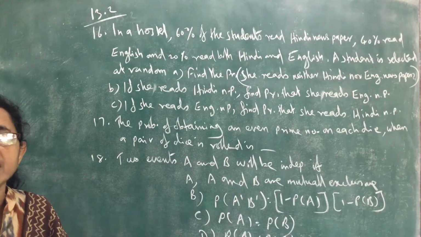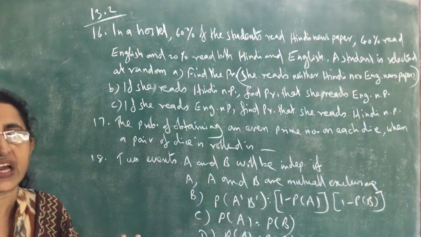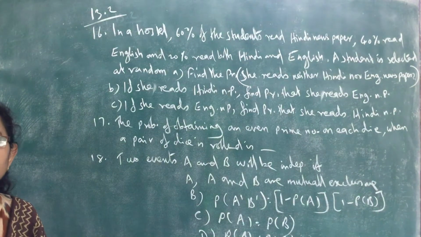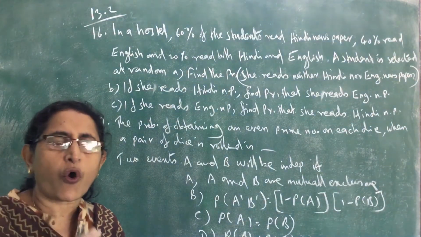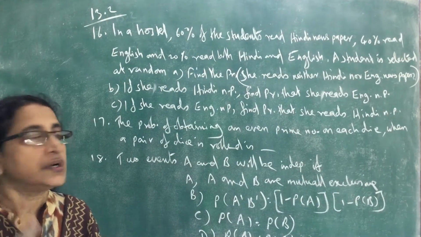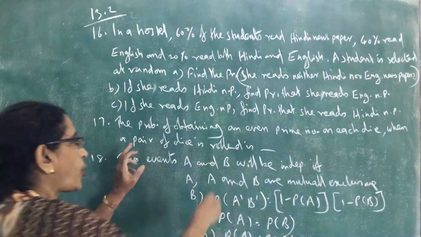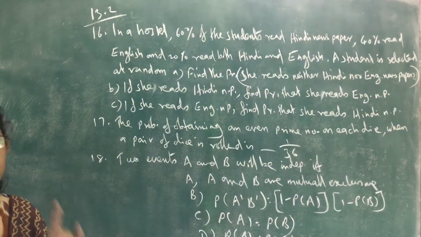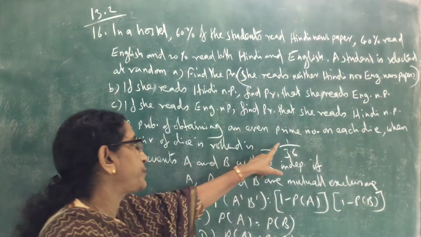What is even prime number? There is only one even prime number, that is 2. So we want to get 2 on both the dice. How many cases are there in 36 sample points? That means only (2,2). Only one sample point is favorable to this event. So 1 divided by the total number 36. So the probability is 1 by 36. Only one case, (2,2), 1 by 36.